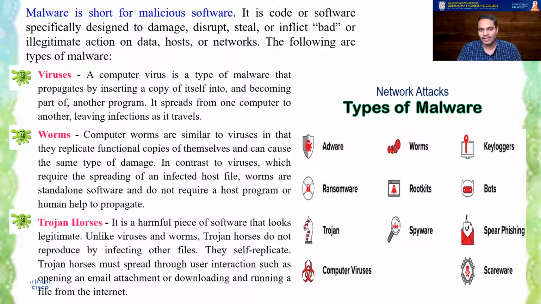There are different types of malware. Other than these three, you should have come across adware, ransomware, scareware, rootkits, spyware. Lots of things are there. Keyloggers, bots. All these are harmful software. Their objective is to do some harm to your system. Their main objective is either to steal the information or to take control of your system, anything. So malware should be prevented. You should have some sort of plan to make sure that the malware does not enter your system. The first and basic thing that we should do is use your common sense. Don't click on anything that you don't trust or that you don't know.